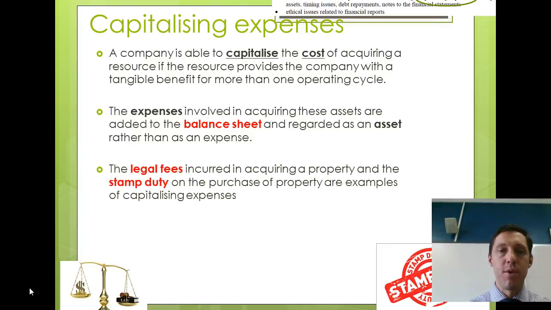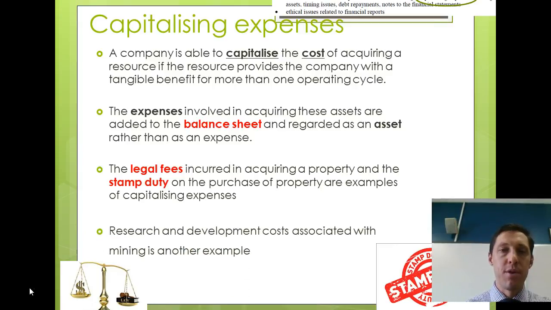Examples would include, if you were purchasing property, the purchase would include legal fees. So for example, a business might buy a property for $300,000. There are $20,000 worth of legal fees and $20,000 of stamp duty. On the balance sheet for that asset, they can capitalise that cost, and the balance sheet will reflect a property value of $340,000, not $300,000.